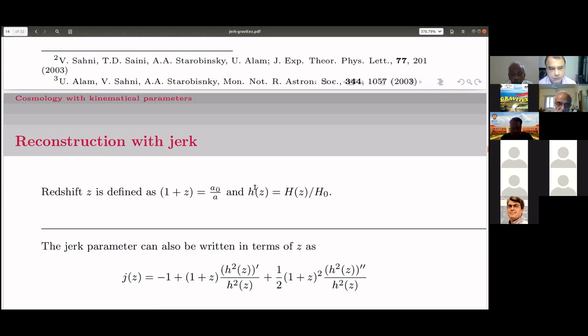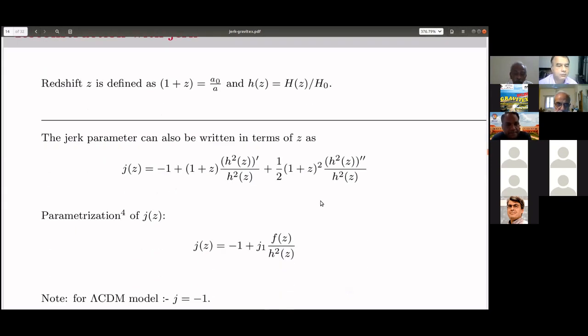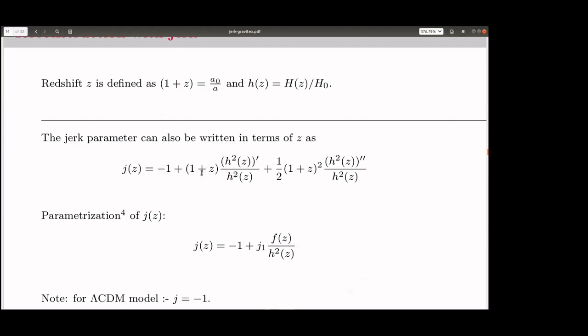So we define h like this, capital H as a function of z over H0. The jerk parameter can also be written in terms of z. This is just writing the definition of jerk as minus 1 over H cubed times d cubed a by dt cubed, where t was the argument of j.